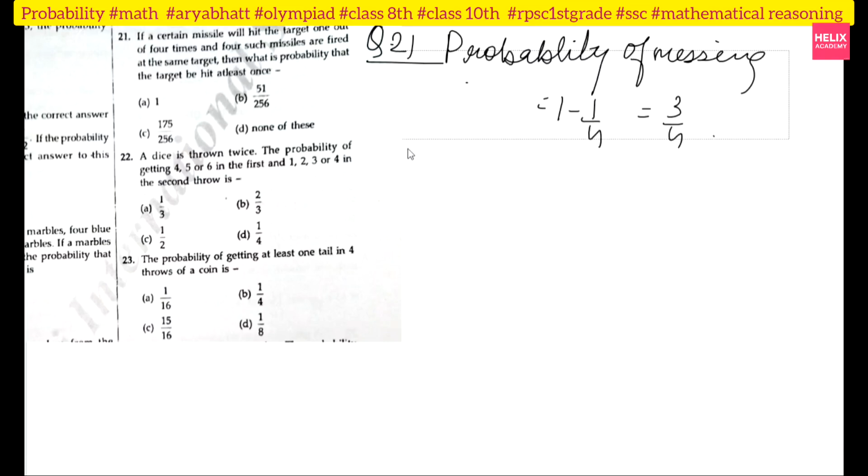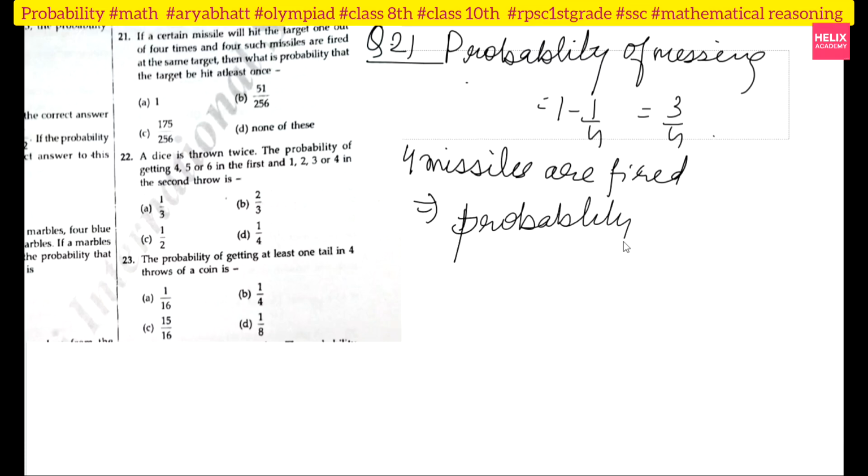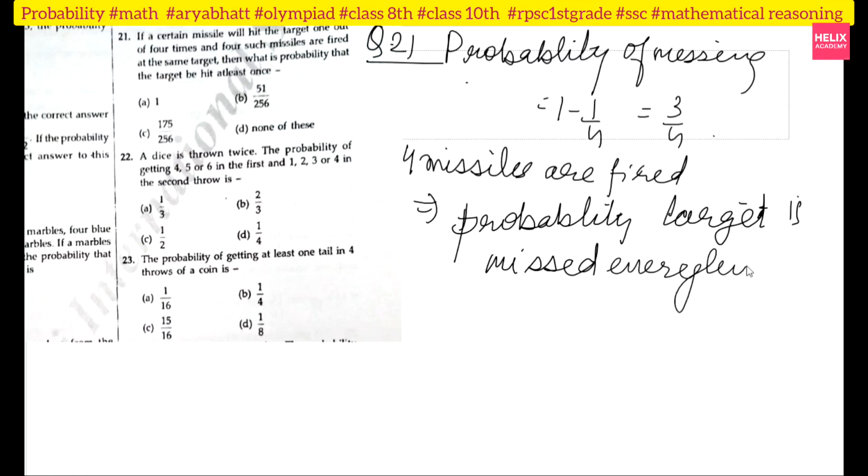Now 4 missiles are fired. So I can say the probability that the target is missed every time is 3 by 4 to the power 4, which is equal to 81 upon 256, right?